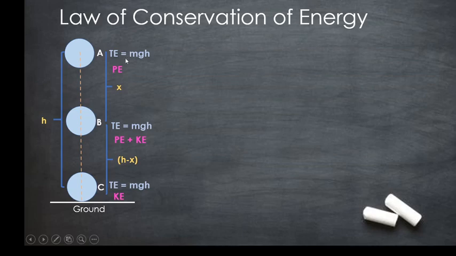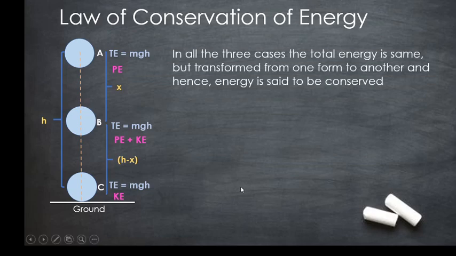Therefore, while the body is traveling from point A to point C, all the potential energy is transformed into kinetic energy, which confirms the point that energy can neither be created nor destroyed.